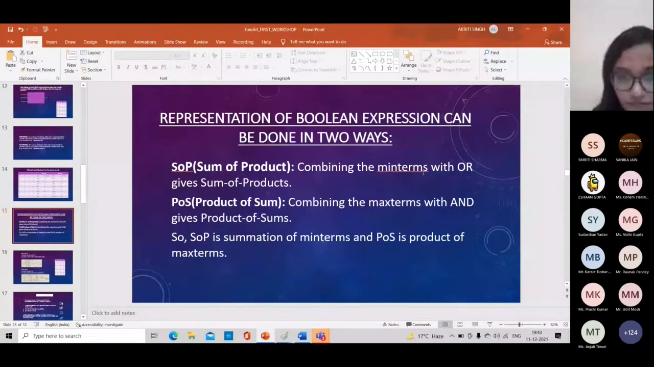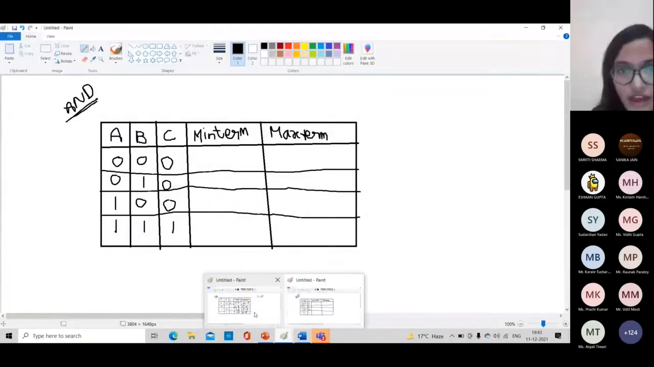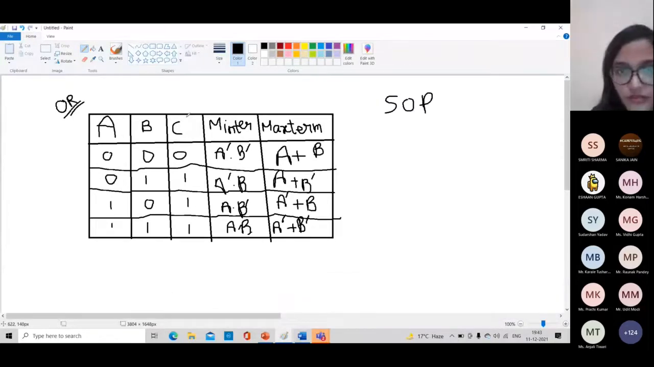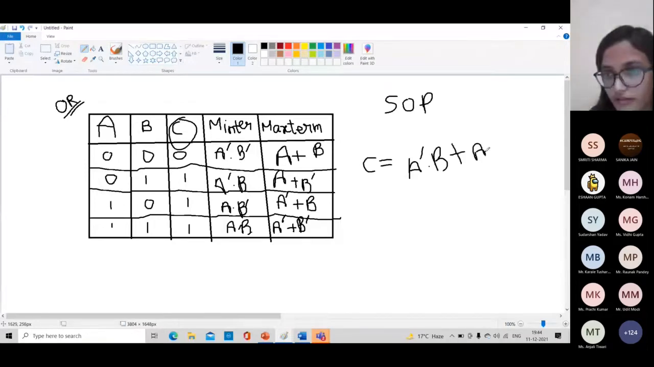So in this case, we have to write min terms for C because C is the output. So sorry, we have to write the SOP form of C. So we will take the summation of those min terms for which C is high. That is, C is 1 for this condition, this, and this. So we will add all these min terms. I will write A complement dot B plus A dot B complement plus A dot B. This will be the SOP form for C.